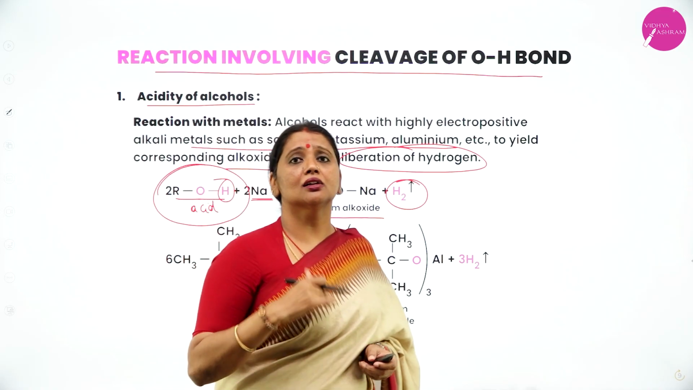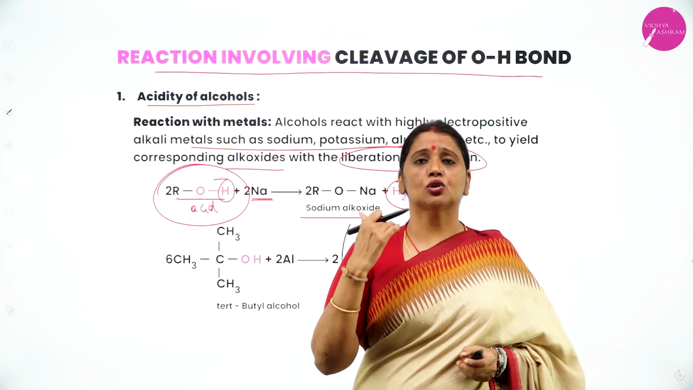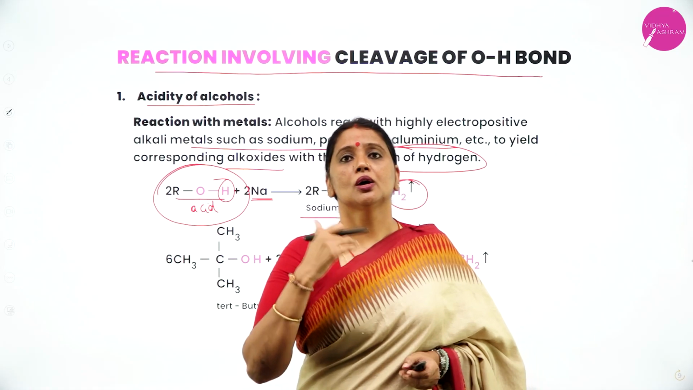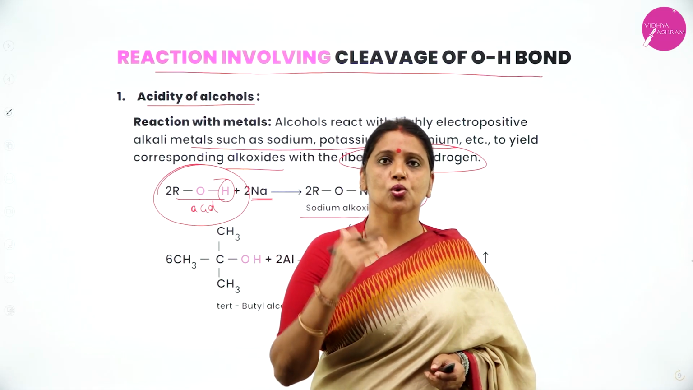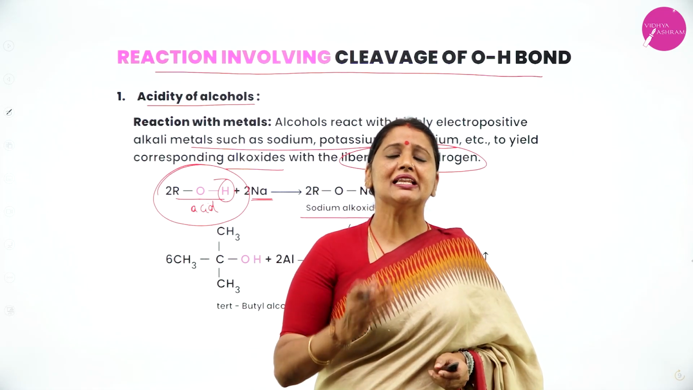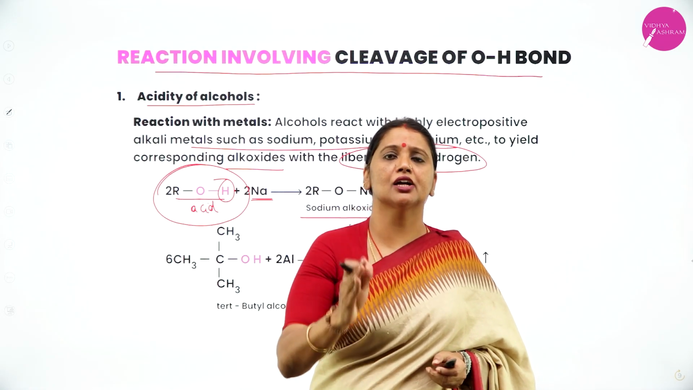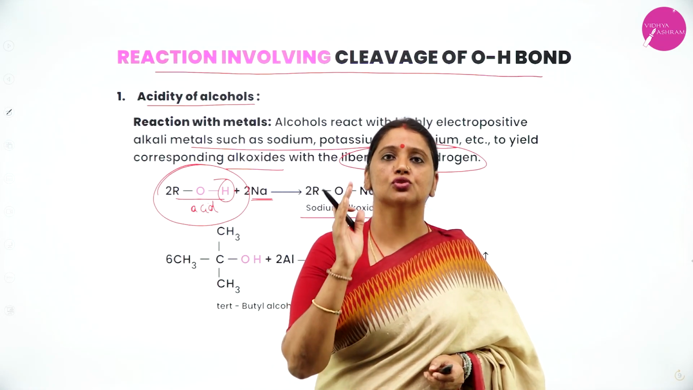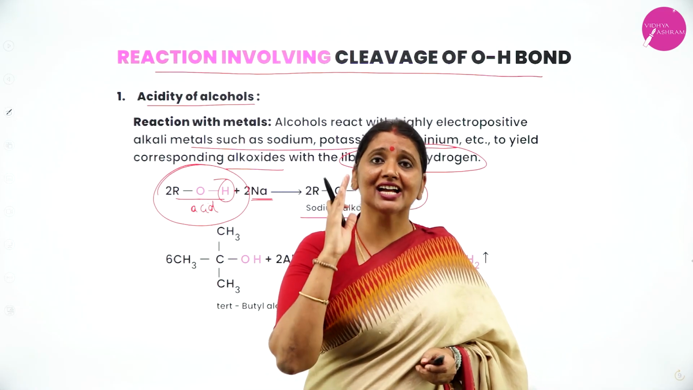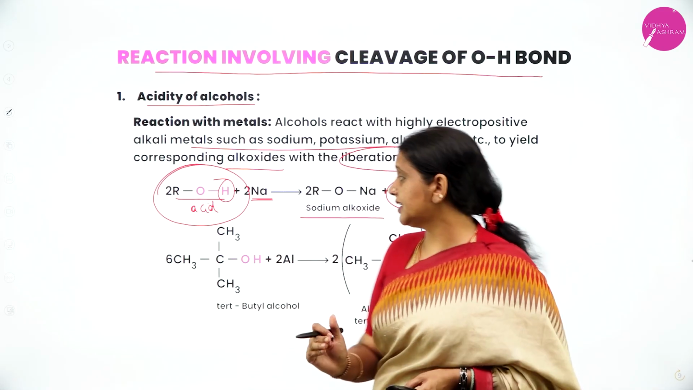How can you say alcohols are acidic in nature? When alcohols are treated with highly electropositive metals like sodium, potassium and aluminium, they liberate hydrogen along with the formation of sodium alkoxide. This reaction shows that alcohol is acidic in nature.